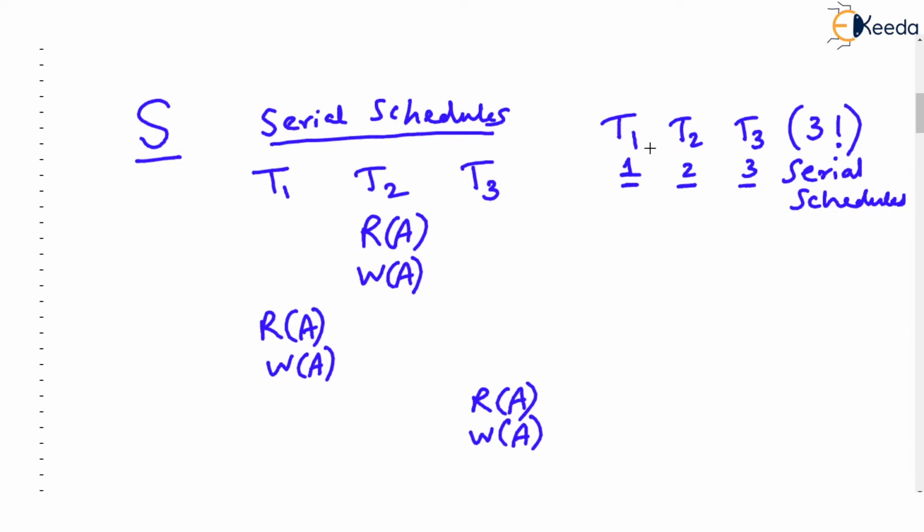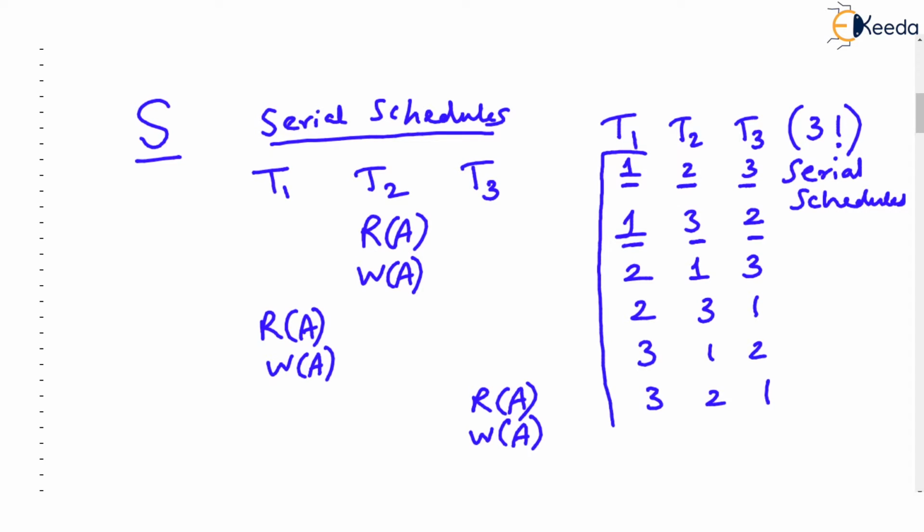Or we can say 1, 3, 2. Let transaction 1 run first completely, then transaction 3, and then transaction 2. Or we can say 2, 1, 3, or 2, 3, 1, or 3, 1, 2, or 3, 2, 1. But that's all. These are the 6 possible serial schedules.